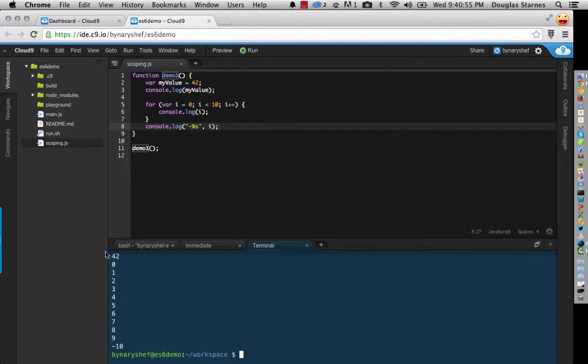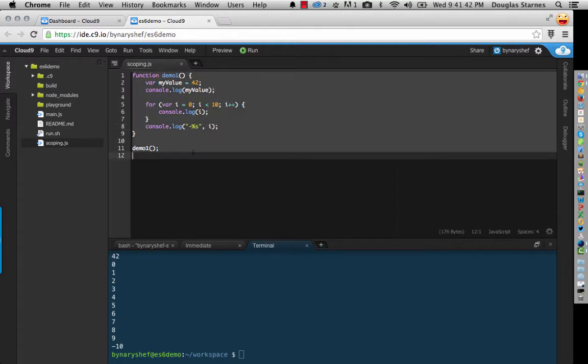And so what we get is 42 from line 3, then line 6 gives us 0 through 9, and here's line 7. Now that's not minus 10, that's actually 10 with a dash in front of it. But notice what happened. We're accessing i, and we're able to do this outside of this for loop. Now in Java, C#, and other languages, you wouldn't be able to do this. So what does this mean? This means that in ES5, you can scope a variable to a function, but not to a code block. So ES6 changes this.